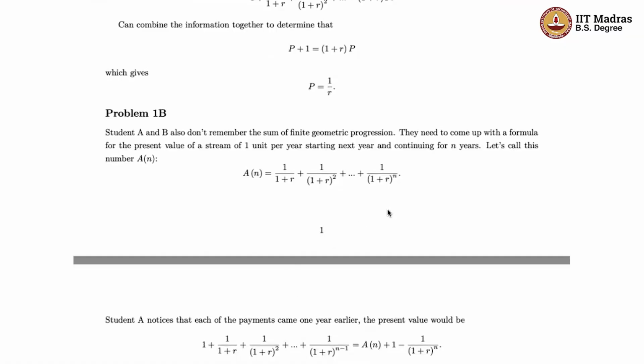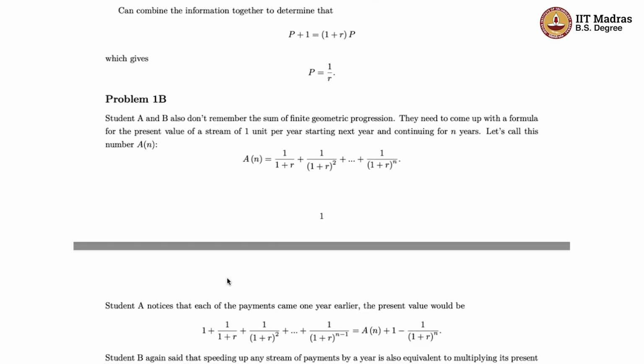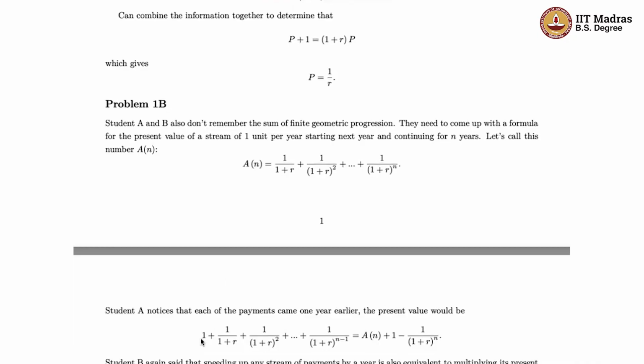Now, student A, as usual, thinks about what happens if the payments come 1 year earlier than what would have been the present value. So he's thinking that we basically need to add 1 here, but because the payment is going to come for only n years and you are beginning today, you are not going to get the payment in the last year, right? So basically the adjustments need to be made on two sides. So he's thinking in terms of payment today, and starting from today it is continuing for n years from today, right? So that means till year n minus 1.